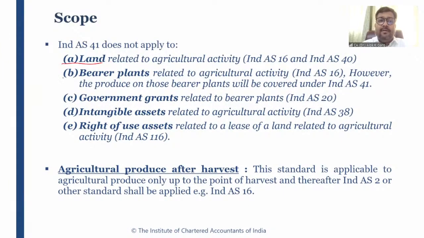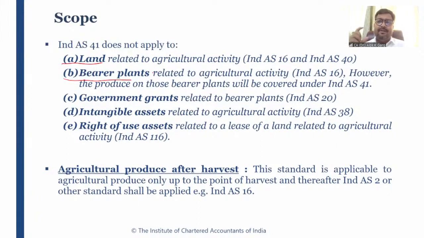Bearer plant. Do you remember? I have told you the concept of a bearer plant in Ind AS 16. Even though the mango tree is related to agricultural activity, what is meant by bearer plant? Bearer plants are those plants which provide agricultural produce for more than 1 year. For example, mango tree will provide mangoes for 20, 30, 40 years.